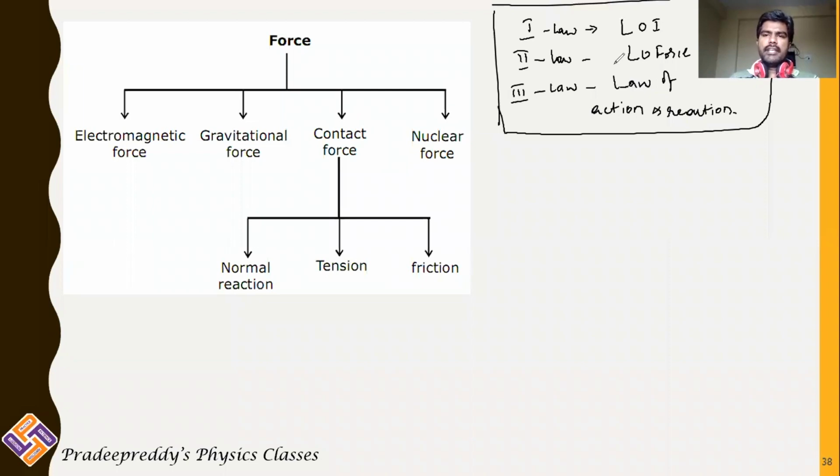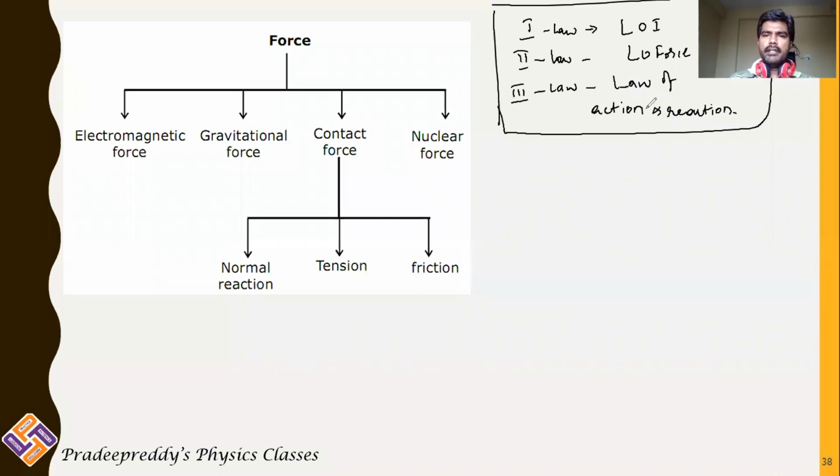Using these three laws, we can completely explain the dynamics of a body. So using these three laws, we can explain complete motion in dynamics. That is the reason why these are called laws of motion.